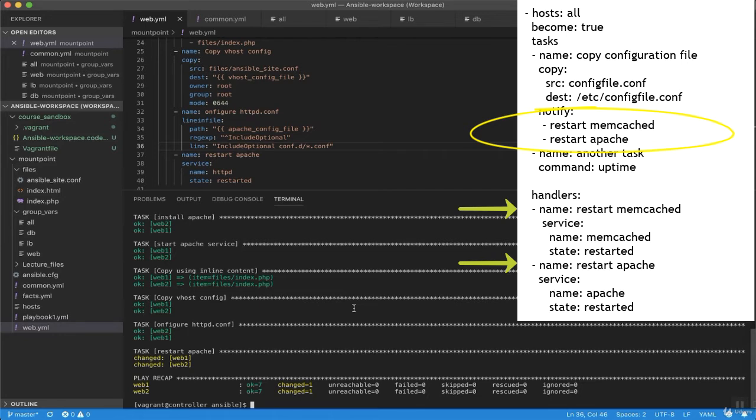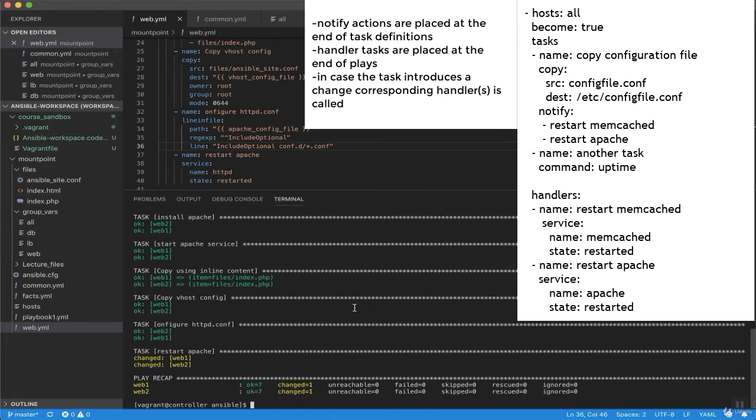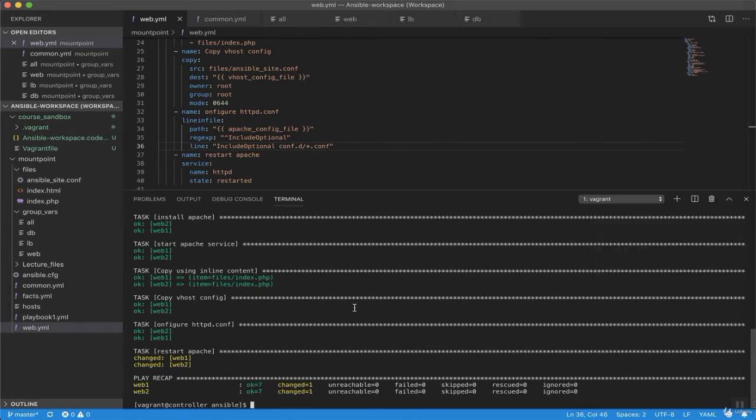Handlers are placed at the end of the play. They can only be called by notify actions at the end of tasks. So if I add a notify action to a task, and in case the task introduces any change, the handler is called. If the task doesn't introduce any change, the handler will not be called. Which handler is called after which task is entirely up to us. We can even call multiple handlers from a single task like this example. So this is the method playbooks use to recognize and respond to changes introduced at the task level.